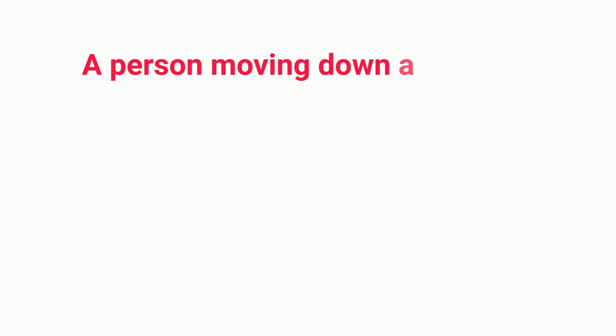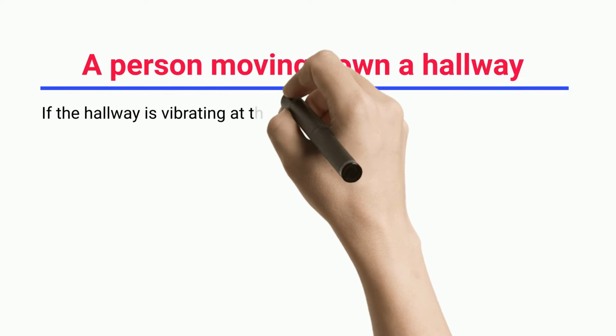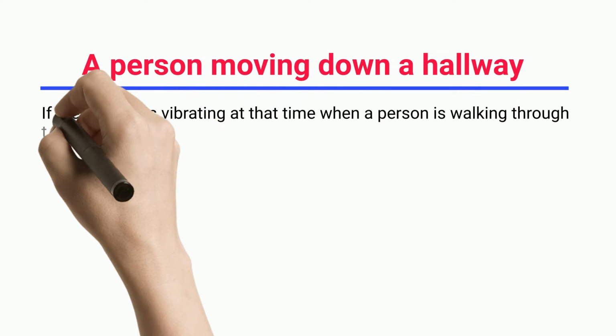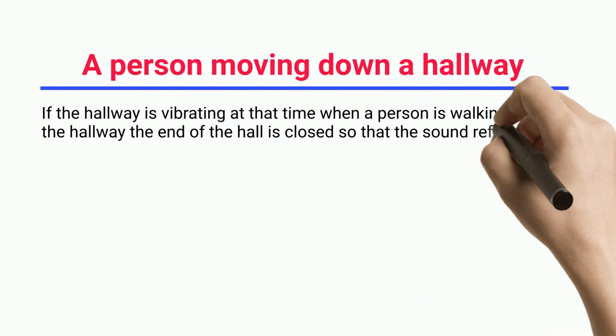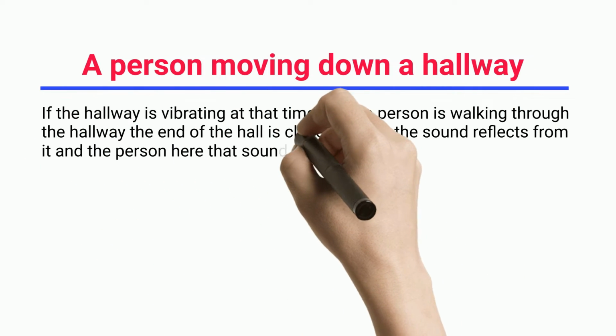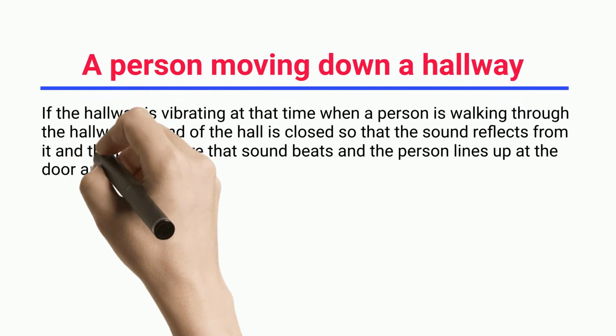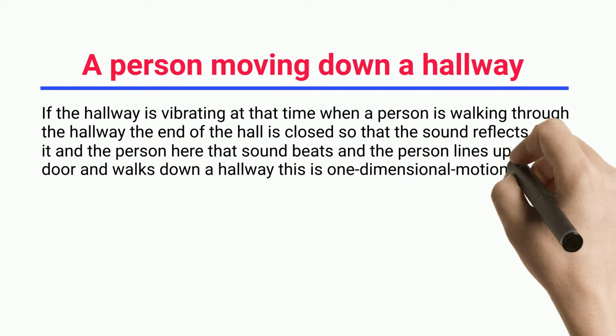A person moving down a hallway. If the hallway is vibrating while a person is walking through it, and the end of the hall is closed so that the sound reflects from it, the person hears that sound as beats, and the person lines up at the door and walks down the hallway. This is one-dimensional motion.